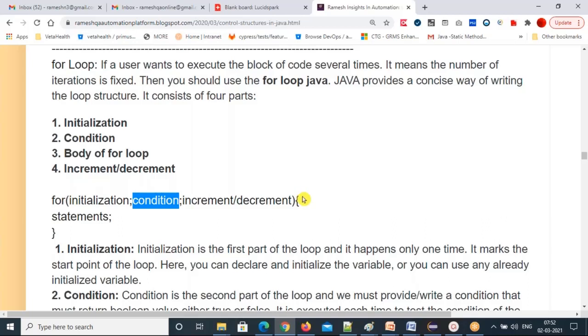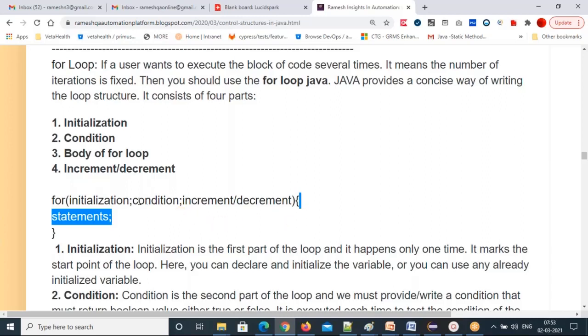If the condition is true, immediately jump into the for loop body. Once the for loop statements are executed, again it will go to update your variable value. Once you get the new updated value, again the controller passes it to the condition place. If the condition is true, the controller will move inside the for loop body. So this is the way it executes the code.